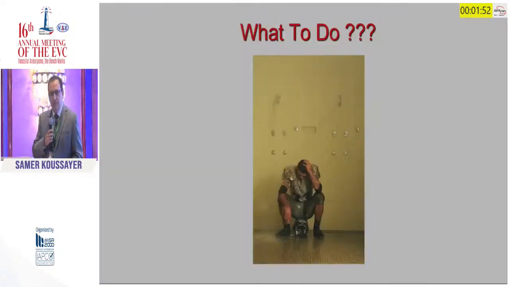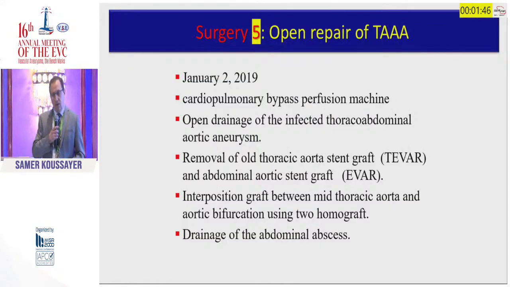So what can we do? I think the only option is to take him to surgery. He's high risk for surgery, but there are no other options. So in January 2019, we took him to surgery. We did a large thoracoabdominal aortic aneurysm repair. We opened the thoracoabdominal aorta and extracted everything, TEVAR, EVAR.